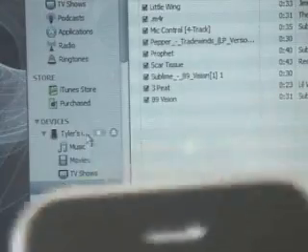Let's see if I can get a shot on my iPhone. It's kind of bright. That's alright. Oh no, it's not. Well, it's kind of crappy quality, but what you're going to do is go to your settings.